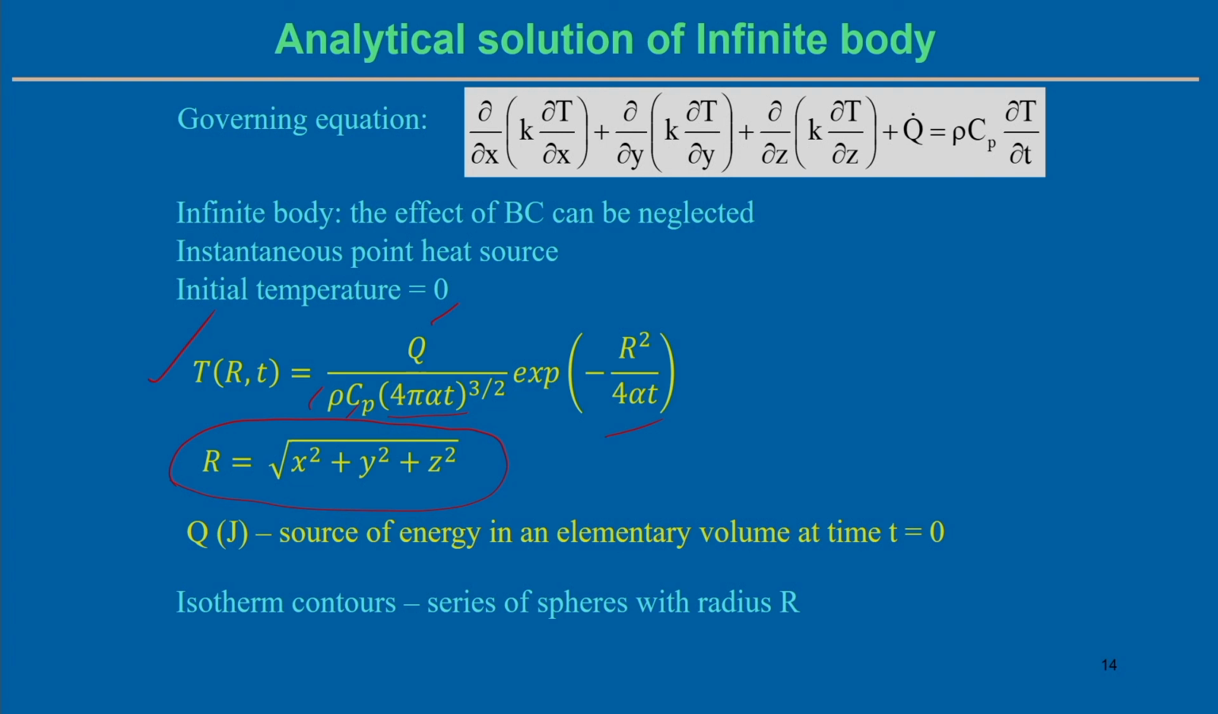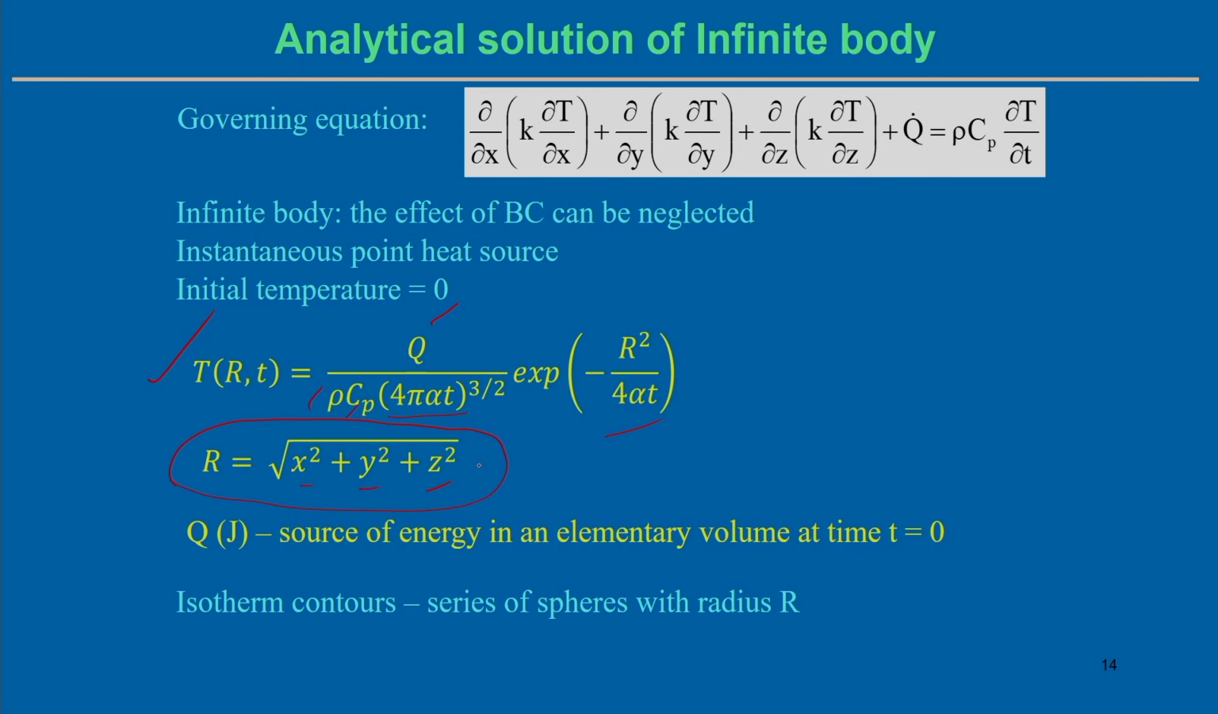So, basically Qj represents the heat source, but volume elements at the time t equal to 0. In this case, the heat source is represented as a point, and we get the isotherm contours as a series of spheres with a particular radius r. That is the output from this kind of solution, which is an analytical solution for the temperature distribution.